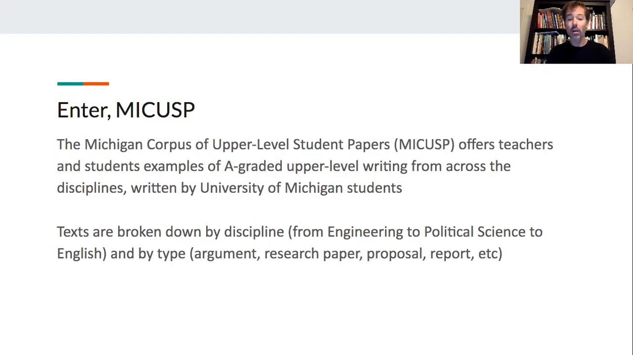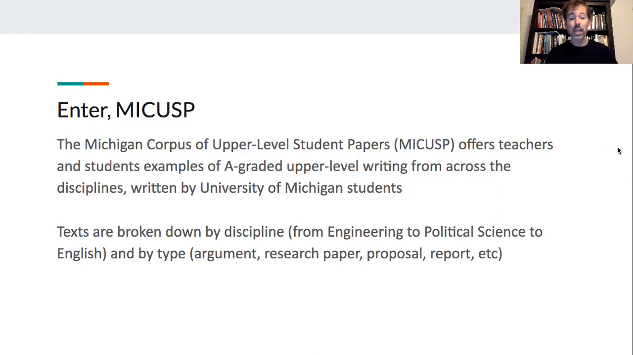This is a collection of A-graded upper-level writing from across the disciplines written by University of Michigan students. So it's great for people anywhere, but especially for teachers at the University of Michigan. This gives students a sense of what kind of writing they might be targeting next. And this is maybe a lot easier than asking students to look at published research articles in their future field of study, because that's a lot of steps outside of their zone of proximal development, right? They're not going to go from high school English class all the way up to writing a research article that's going to be published in Nature Biology in one step. So we're giving them an intermediary step.